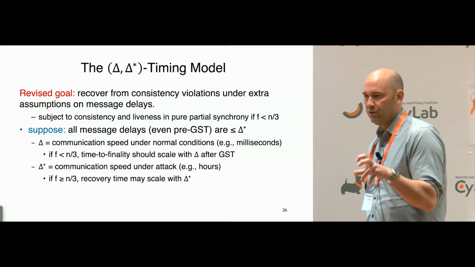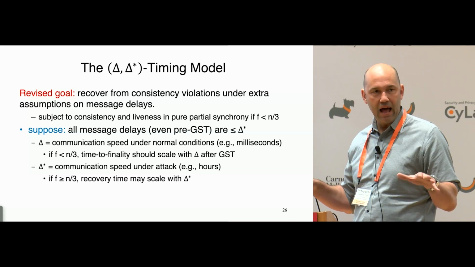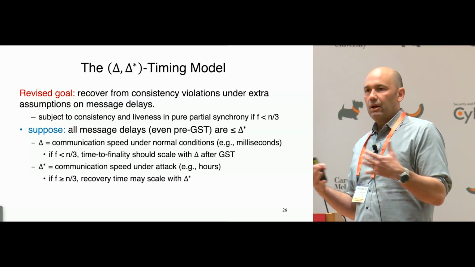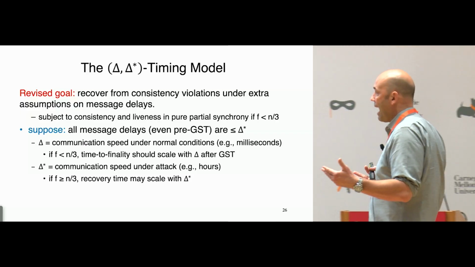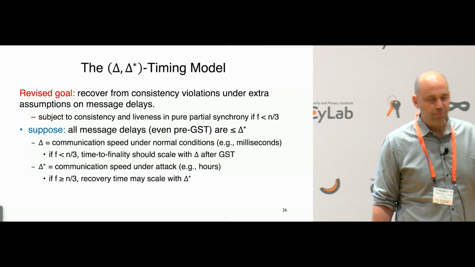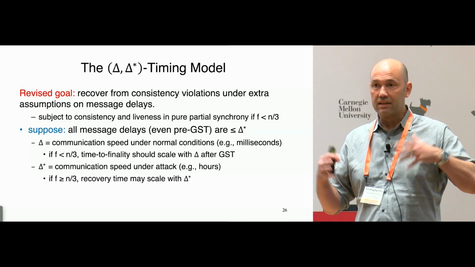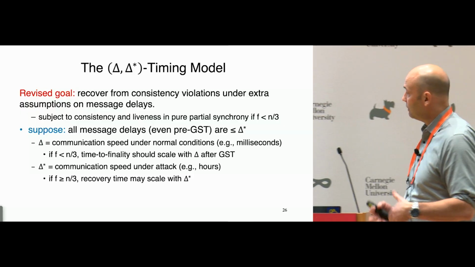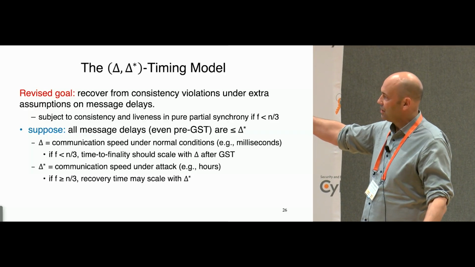Delta you should interpret as the speed of the network or speed of communication when everything is normal. Okay? The network is fine, there's no attacks. That might be order of hundreds of milliseconds. Delta star, canonically you should think of that as being a couple orders of magnitude higher. That's the speed with which honest validators can communicate when there's a problem. Like the network is under a DOS attack, or there's some large adversary launching a consistency violation, something like that. That's the way to think about delta star. Large, but finite.